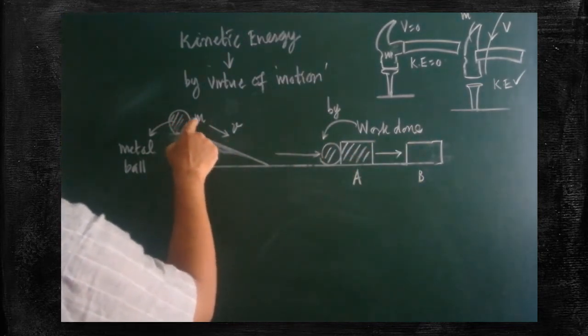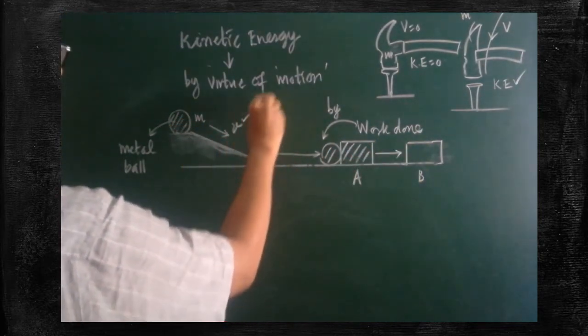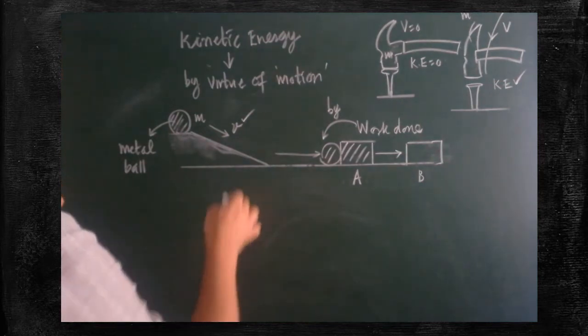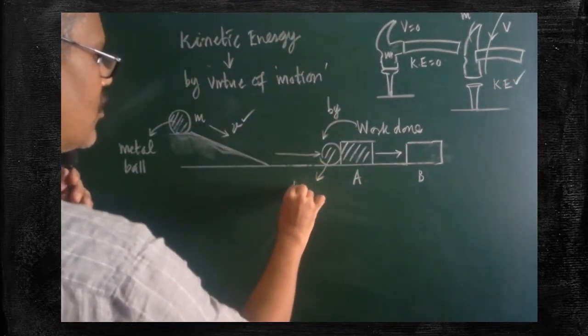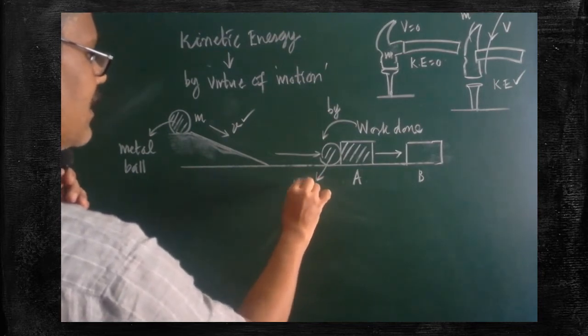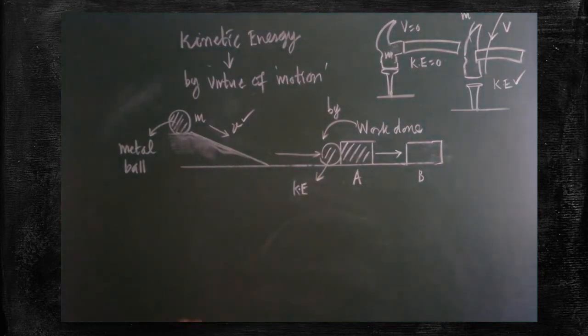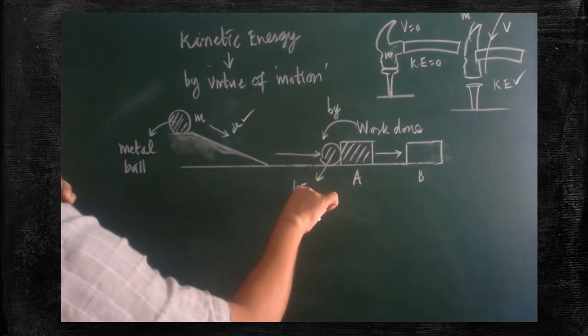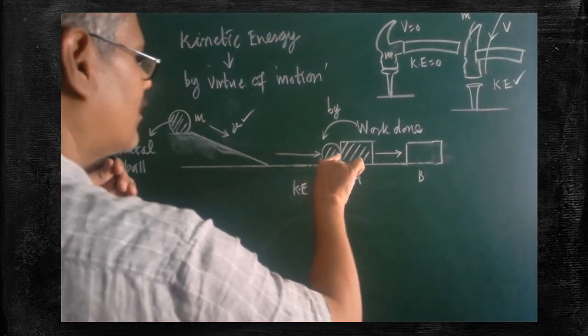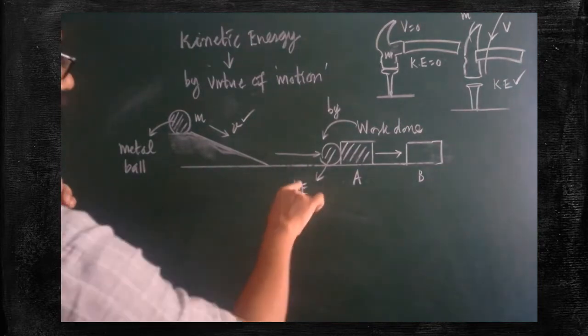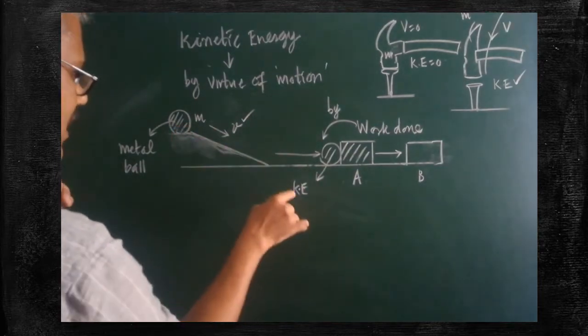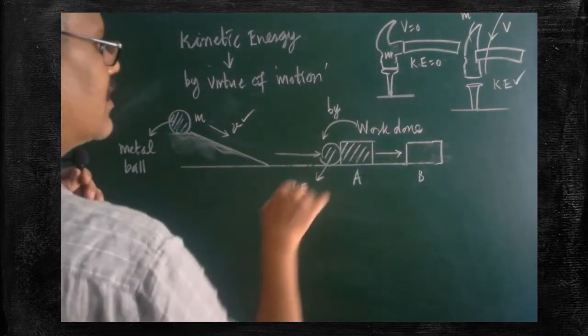As soon as it is rolling down, it gets some amount of velocity. Because of the velocity and because of the mass, this ball possesses some amount of energy. What is the name of that energy? Kinetic energy. Because of possessing kinetic energy alone, some amount of work is done by the metal ball. Therefore, the kinetic energy possessed by the metal ball is converted into work.